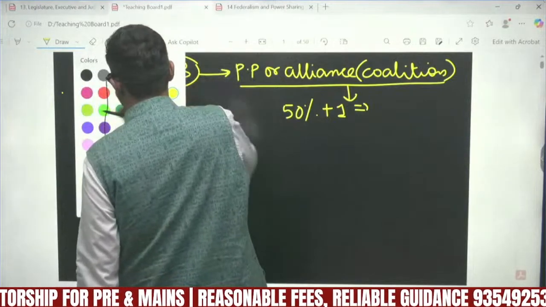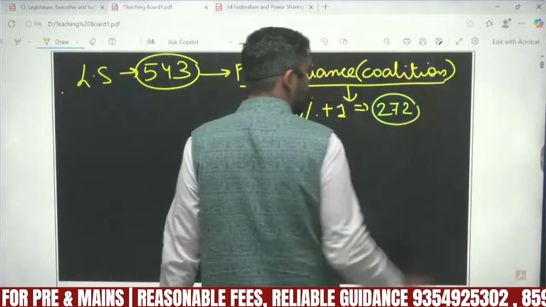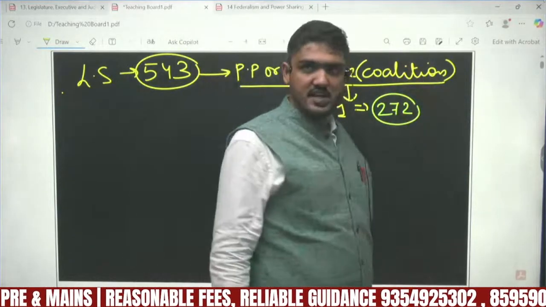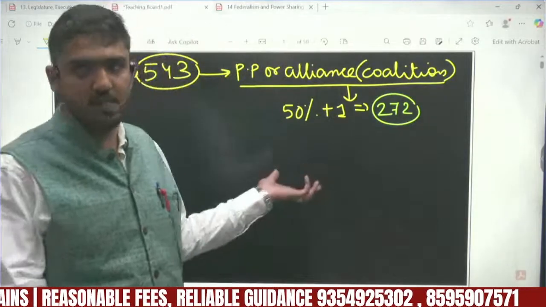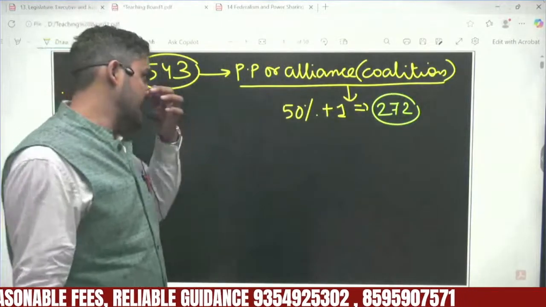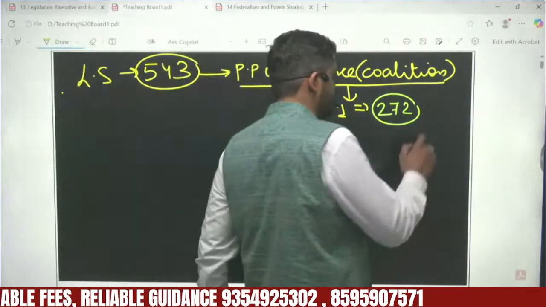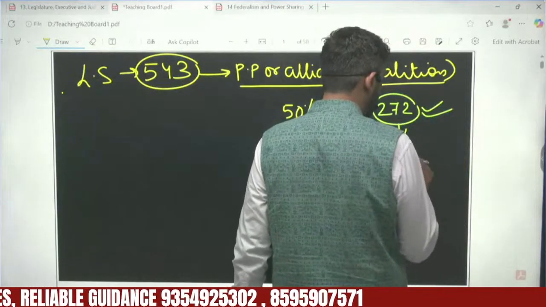It stands to be somewhere around 272. So either one single party or a coalition with 50% plus one, that is 272. If any party or coalition secures this much margin, that will form the government.